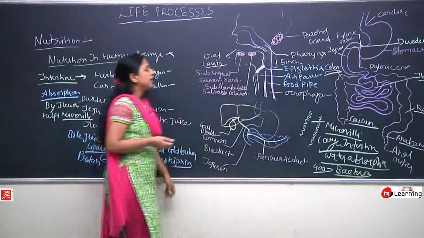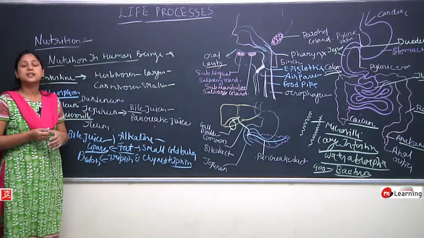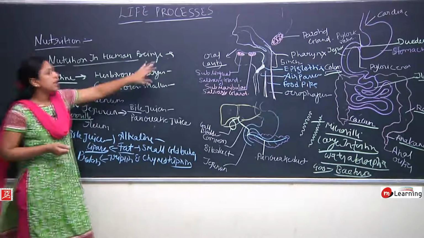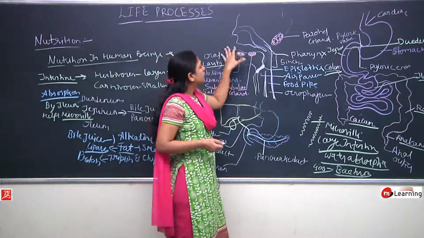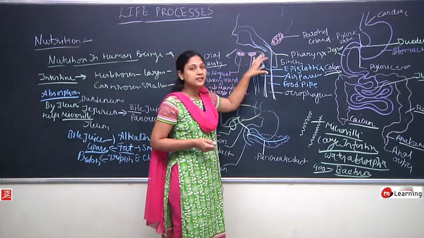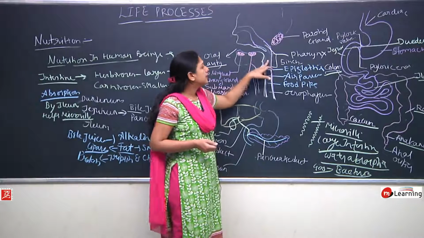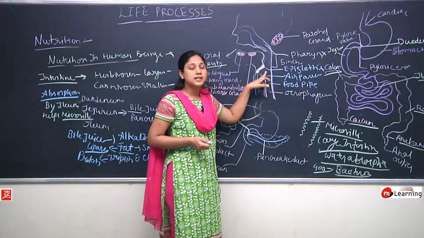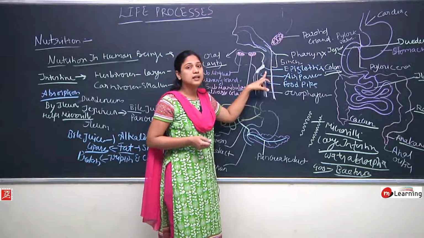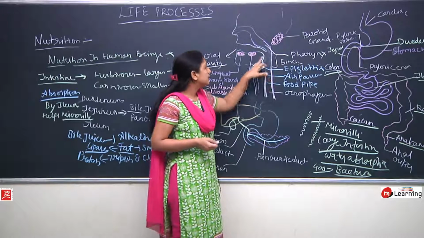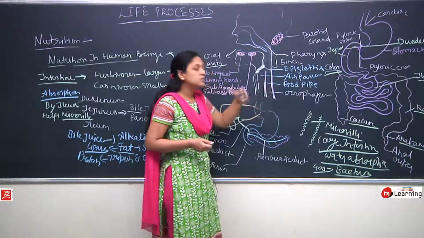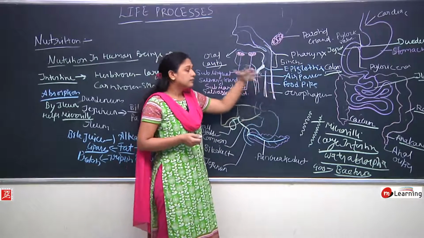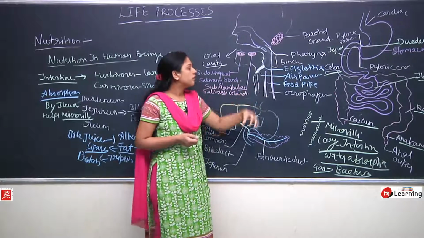Okay. So, in this way the digestive system works in human beings, and it is formed of the mouth, where we chew the food, mix the saliva and digest the starch. Then it comes into the pharynx, where the epiglottis closes the air passage so that the food particles don't get into the air passage. Then it comes into the esophagus, where the peristaltic or wave-like movement of the esophagus slides the food forward.